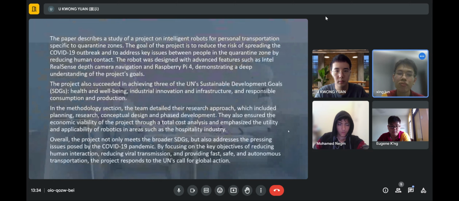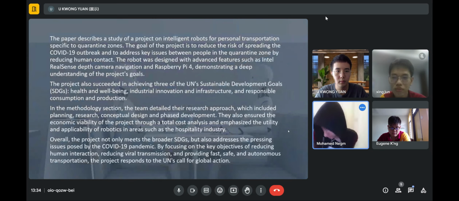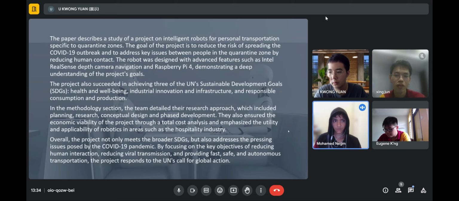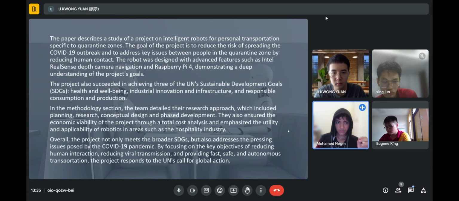Okay, now we go to the conclusion. The paper describes a study of a project on intelligent robots for personal transportation specific to quarantine zones. The goal of the project is to reduce the risk of spreading the COVID-19 outbreak and to address the key issues between people in the quarantine zone by reducing human contact. The robot was designed with advanced features such as infrared sensor, depth camera navigation, and Raspberry Pi 4, demonstrating a deep understanding of the project's goals. Also, the project succeeded in achieving three of the UN's Sustainable Development Goals: good health and well-being, industry, innovation and infrastructure, and responsible consumption and production.